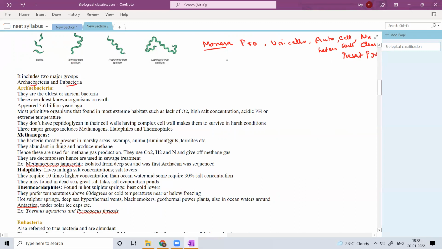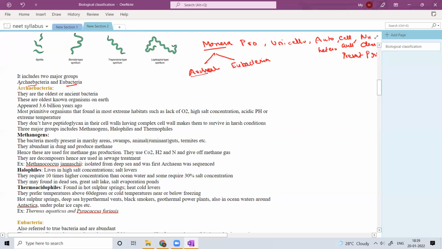So this Monera is subdivided into Archaebacteria and Eubacteria. Here the term indicates archae.